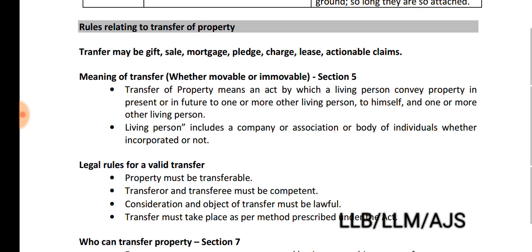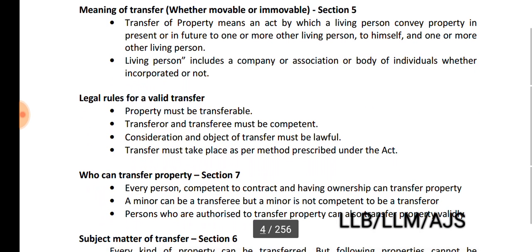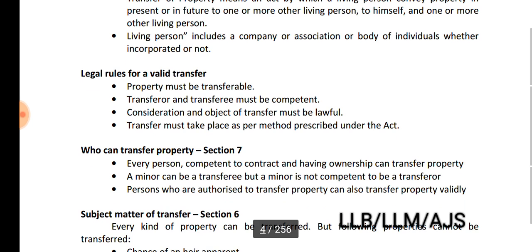Living person includes a company or association or body of individuals, whether incorporated or not. It does not matter whether it was incorporated or not, but it may be a company, association, or body of individuals. It is not only natural persons, but it includes juristic persons as well.